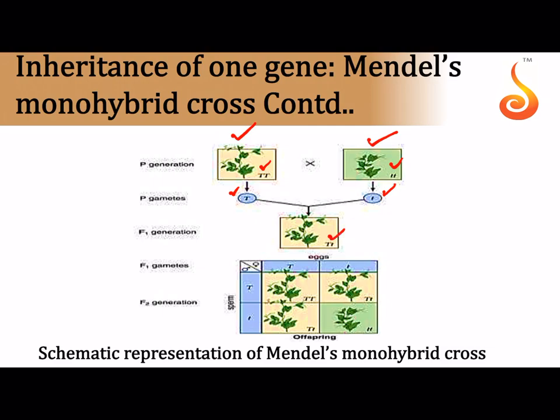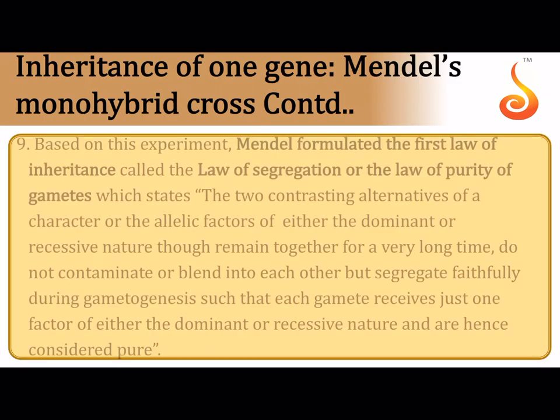The hybrid is capital T, small t, and in the F2 generation you get a phenotypic ratio of 3:1. And remember, the genotypic ratio in the F2 generation is 1:2:1. You get one homozygous dominant, two of them are heterozygous dominant, and the third one is a homozygous recessive.